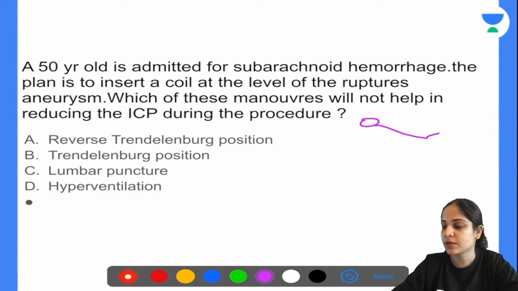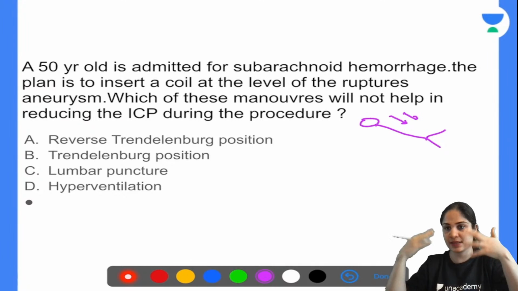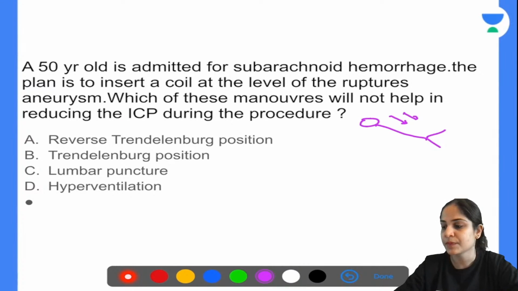So reverse Trendelenburg means the patient's head is up and the legs are going down. In this way, the venous return to the heart will be more. The brain will be completely drained of all the blood. So you will have a fall in ICP.